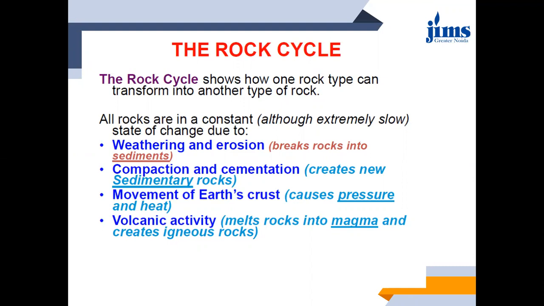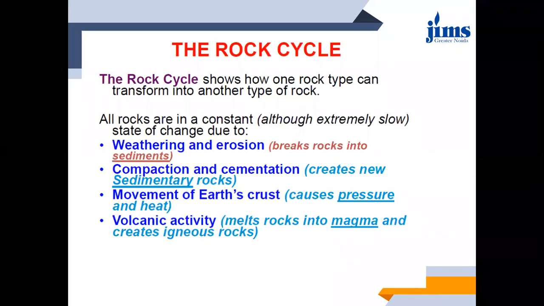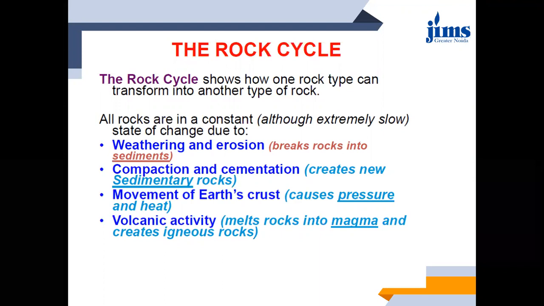So why is this change of state happening? It is happening due to the following factors. The first and most important one is weathering and erosion, in which rocks break into sediment. You have studied this weathering in basic science in 10th. What is the result of this weathering action? Soil is formed with this weathering action only.